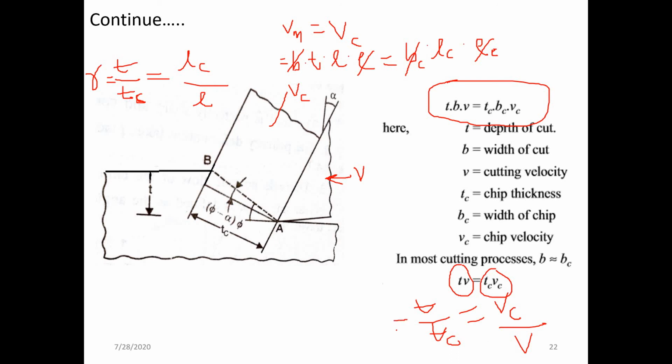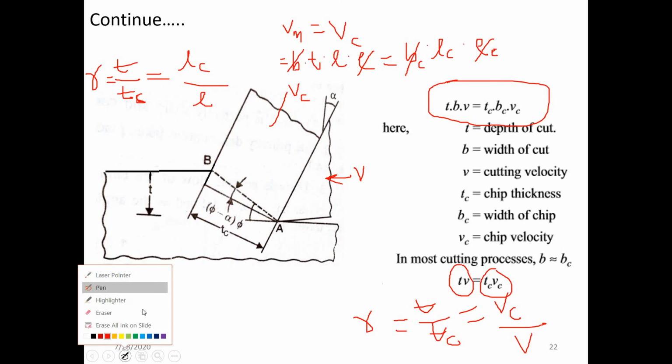And we know from the determination of the shear angle that this T by Tc is equal to R, and that is the cutting ratio. It is also called the chip thickness ratio, or the chip compression factor. So this is all about the determination of the shear angle.